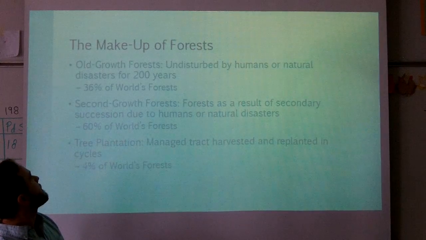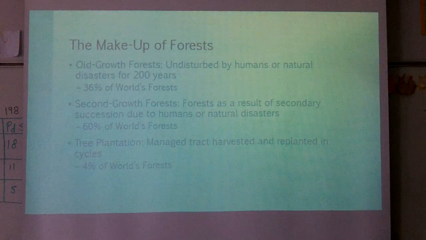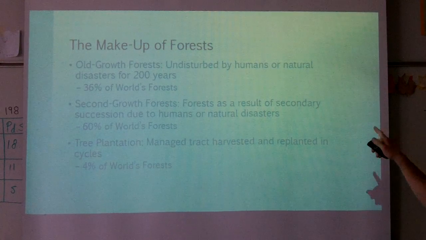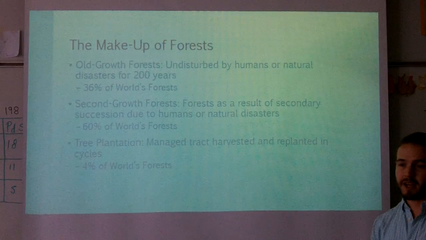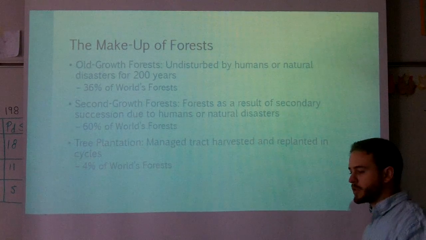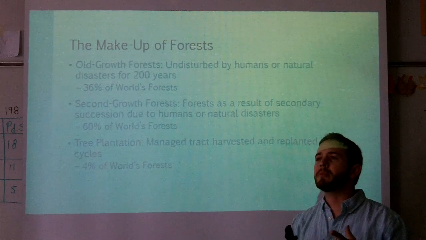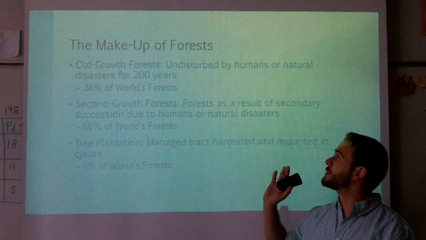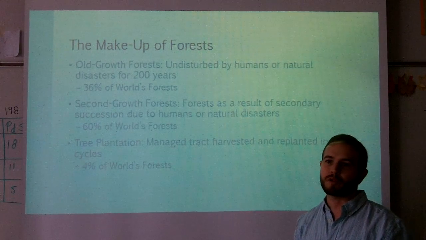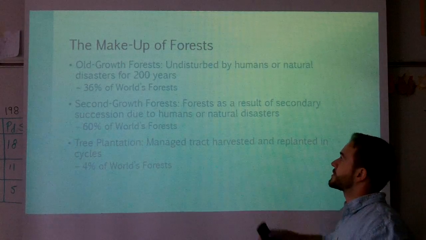So here we go. The makeup of forests. Old growth forests are undisturbed by humans or natural disasters for the last 200 years. Most of the forest in the United States has been harvested at some point in the past, but as long as it's been over 200 years, it's considered an old growth forest. It's 36% of the world's forests.